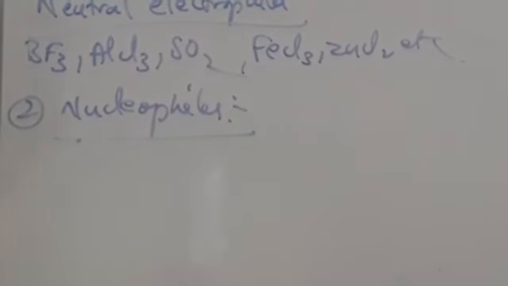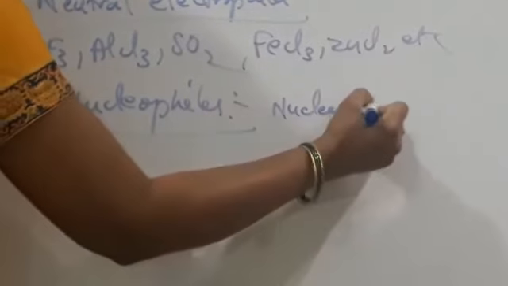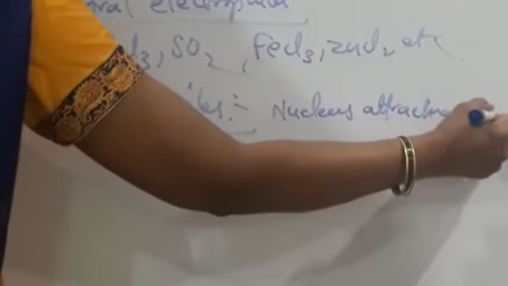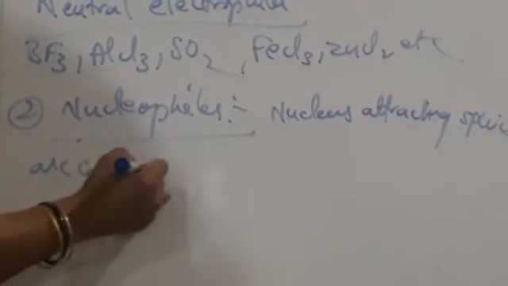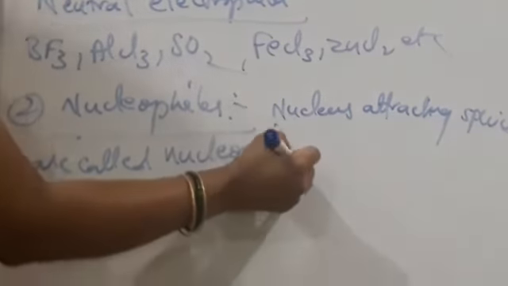Nucleus attracting species are called nucleophiles.